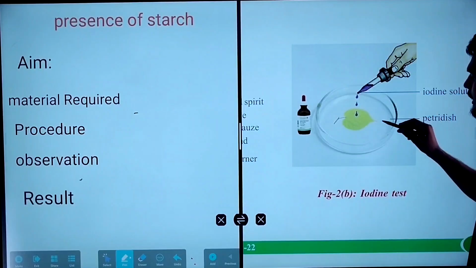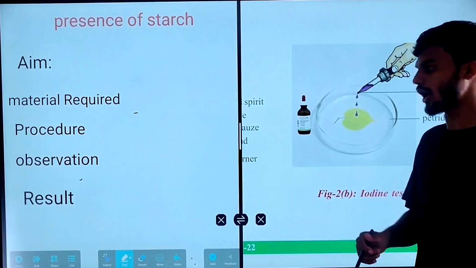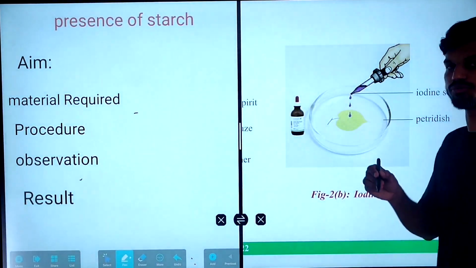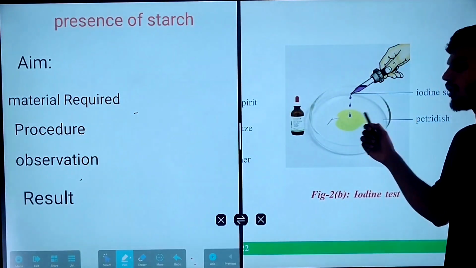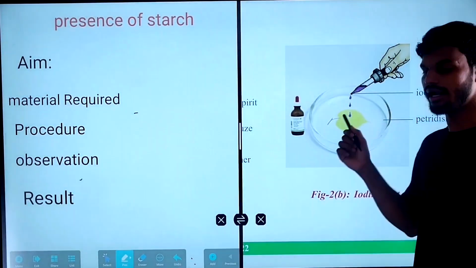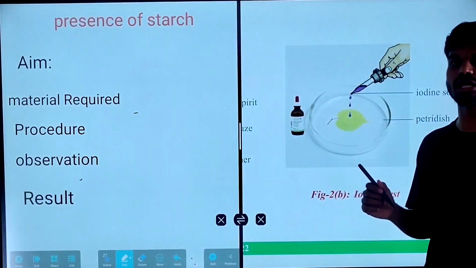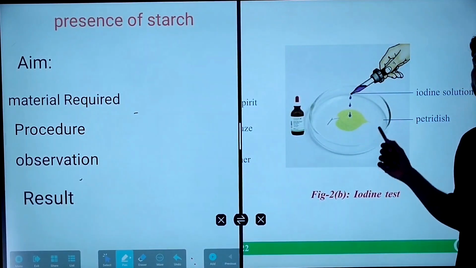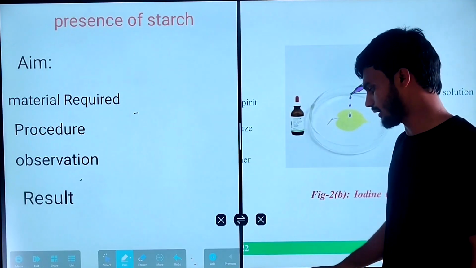Then after placing the leaf in the petri dish, add the iodine solution. Add the iodine drop by drop on the boiled leaf. After adding the iodine solution, after some time the leaf will turn into a bluish black color.